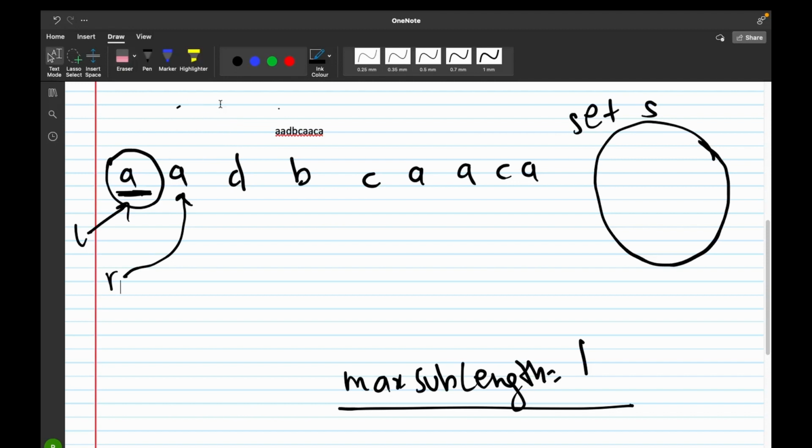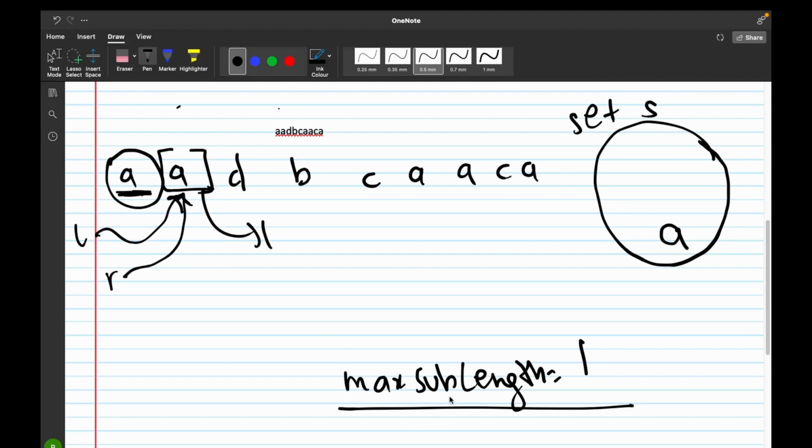After each removal, whenever we remove an element from our set S, we would increment the value of left pointer by 1. So here we increment the value of left pointer by 1, and now left pointer and right pointer both are pointing to the second letter A. Now we would check once again if A is present in our set S or not. No, A is not present in our set S, so we would add A into our set S, and we would again calculate the length of the current substring, that is A.